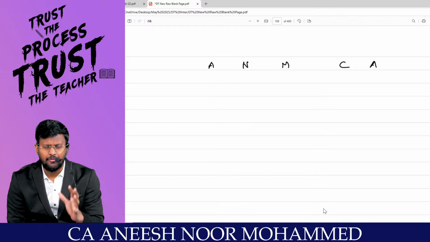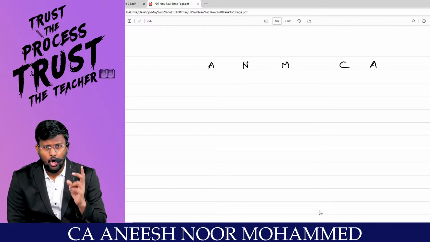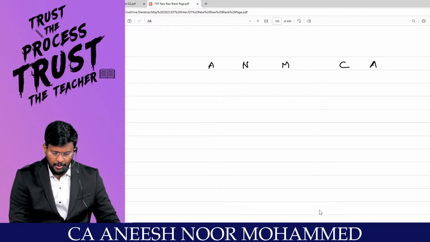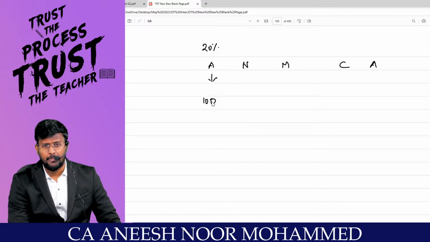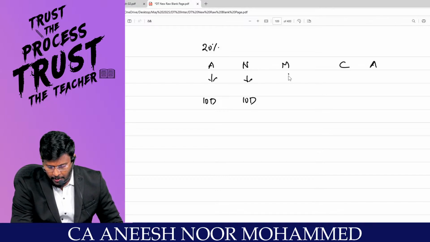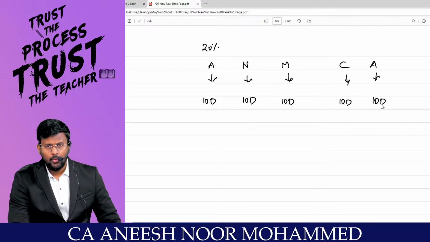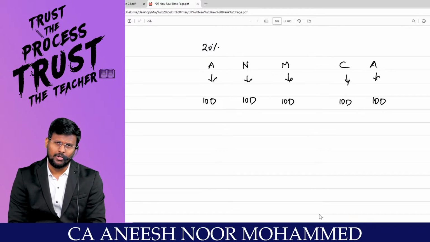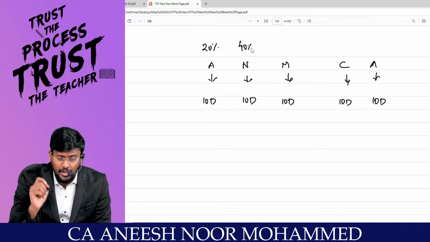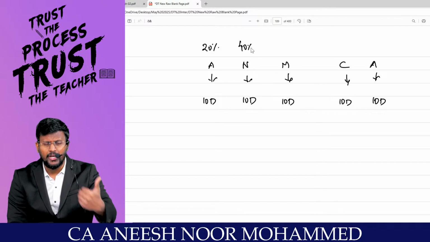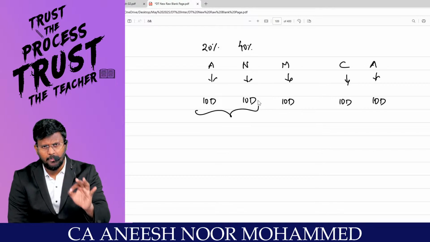What we have basically done is classify every subject into 5 categories, like costing, audit, FM and SM. Typically 20% of the syllabus, and the time limit to complete that 20% is 10 days. So every part you have to complete within 10 days. Then in the next 10 days, the first 20% you revise and the next 20% you study. So by the first 20 days, 40% of the syllabus will be done.